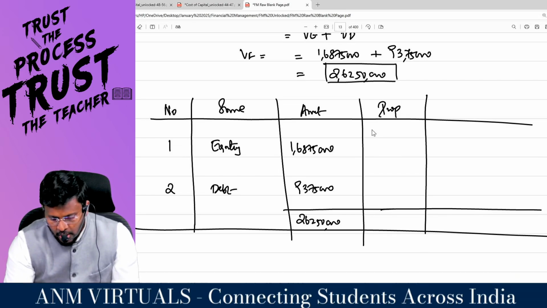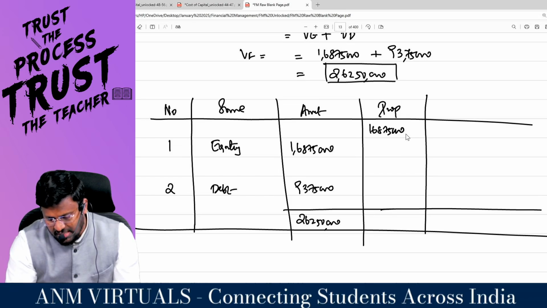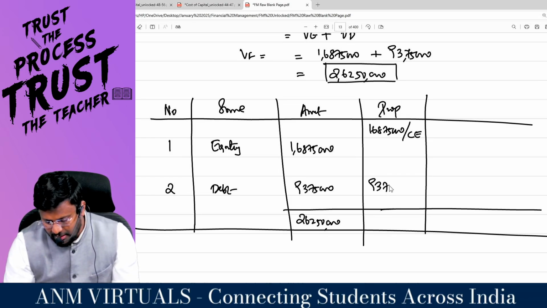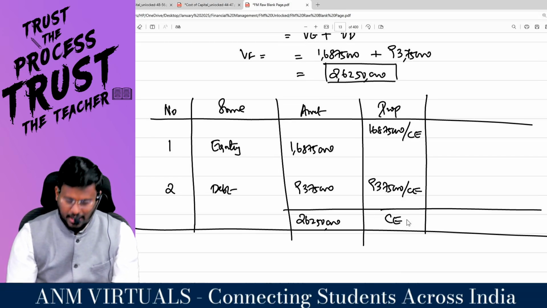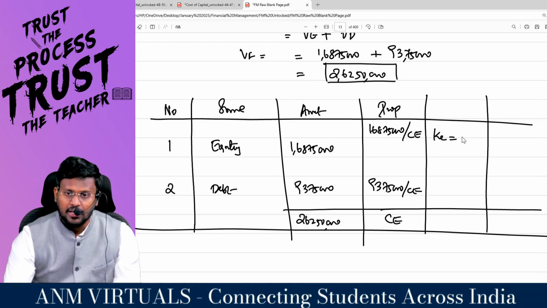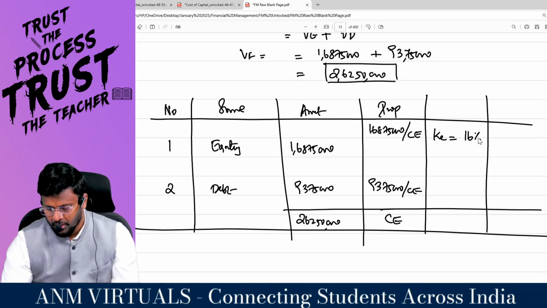So 1 crore 68 lakh 75,000 divided by capital employed, and here 93 lakh 75,000 divided by capital employed. Total should be capital employed, that is 1. So what is the KE already given in the question? 16.